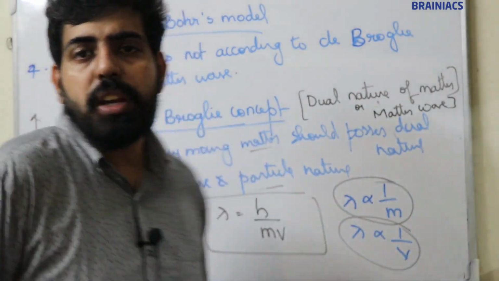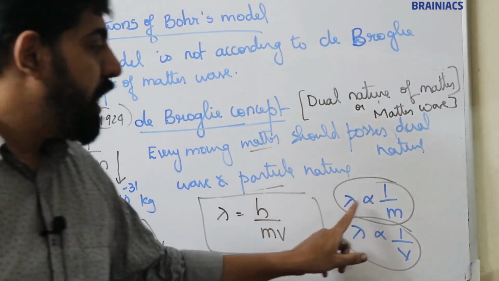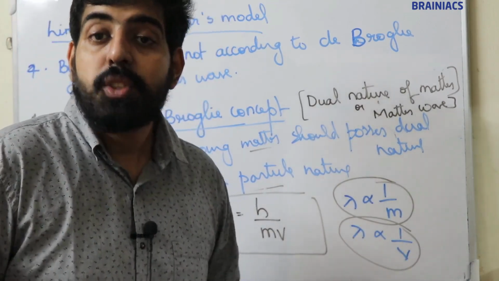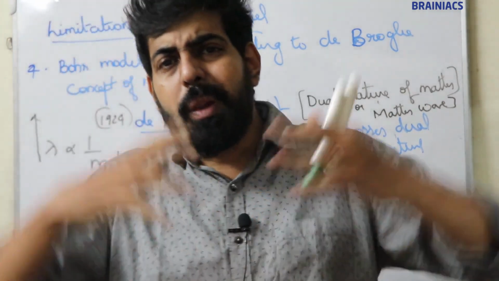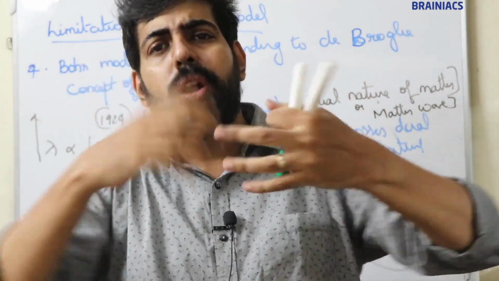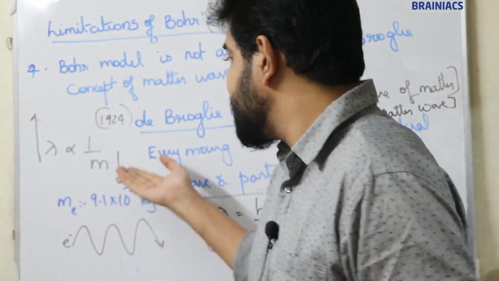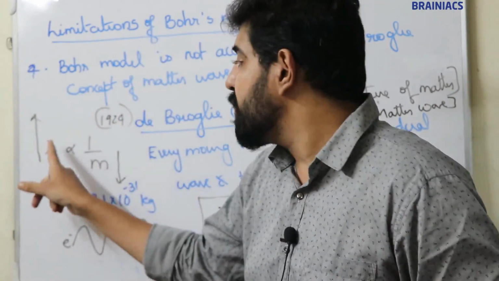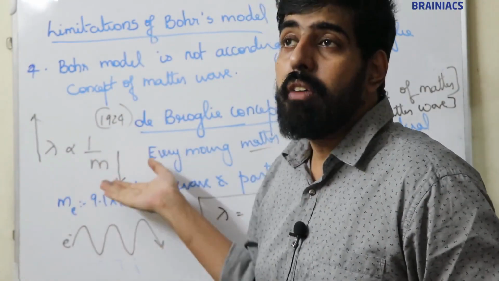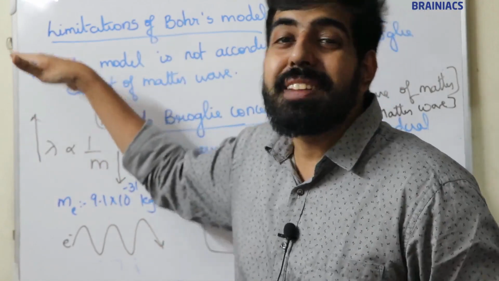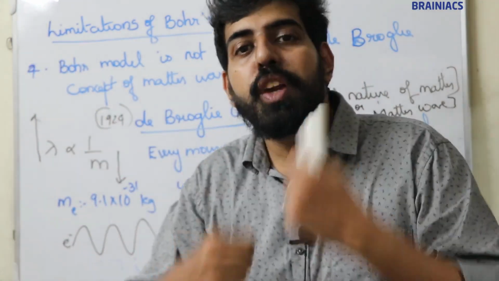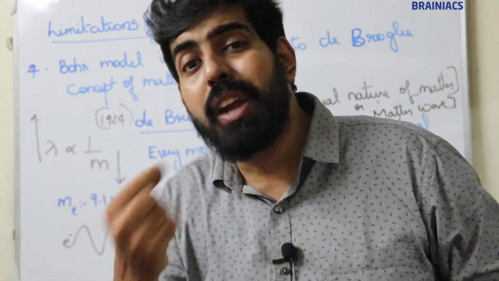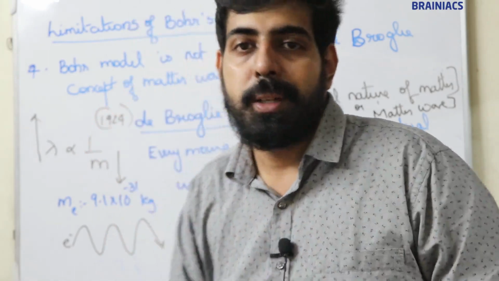So according to this equation, lambda is equal to h by mv. Lambda is inversely proportional to mass and inversely proportional to velocity. So in the case of large particles like a bus, car, ball, a person, etc., our masses are very large, so the wavelength will be very less because wavelength and mass are inversely proportional. The wavelength is negligible, so when we move, we cannot observe the wave nature.